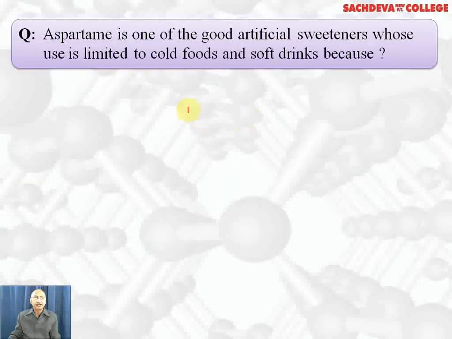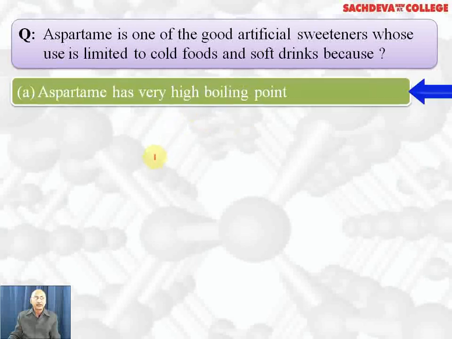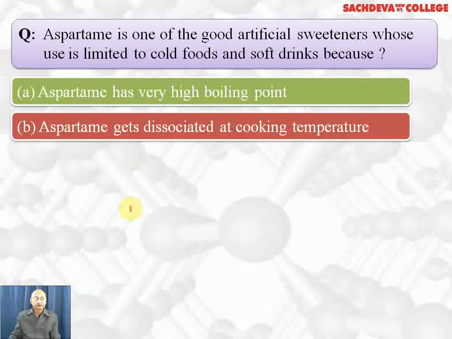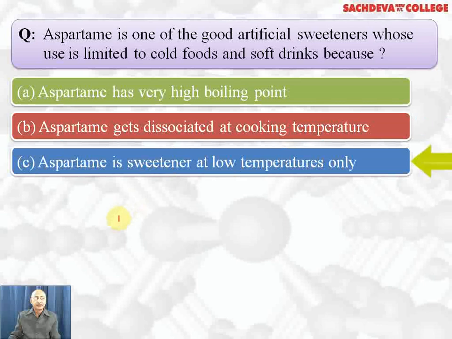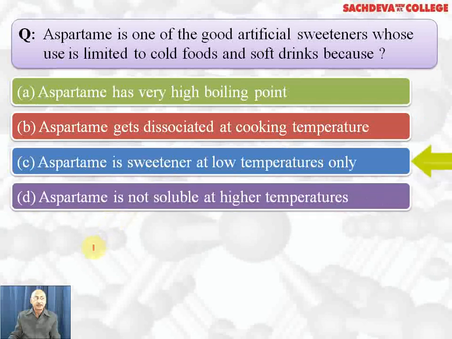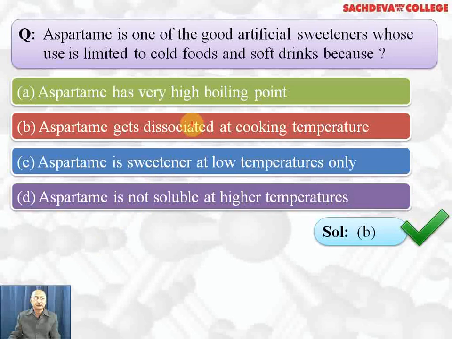Aspartame, one of the good artificial sweeteners, whose use is limited to cold foods and soft drinks because aspartame gets dissociated at cooking temperature. Aspartame is sweetener at low temperature only. Aspartame is not suitable at high temperature. Correct answer is aspartame gets dissociated at cooking temperature. So B part is the correct answer.